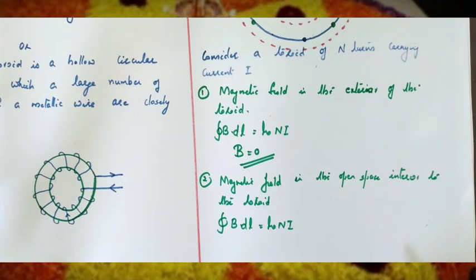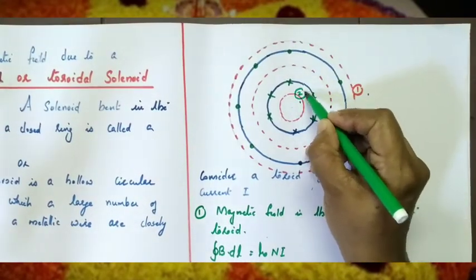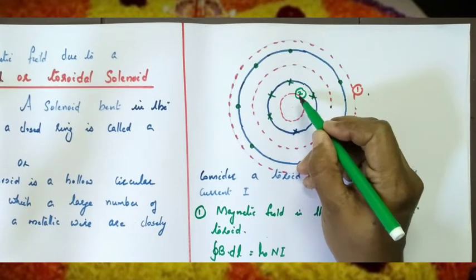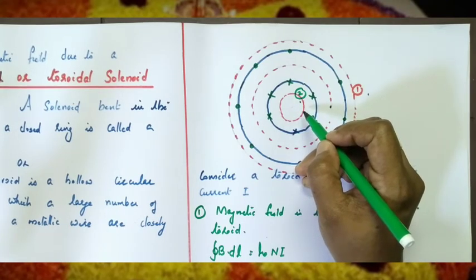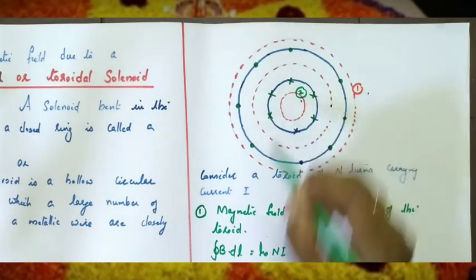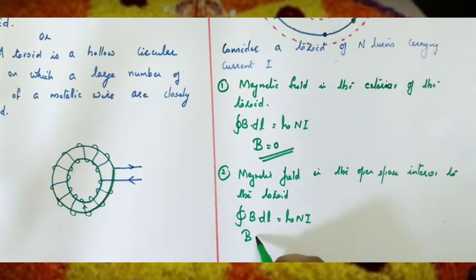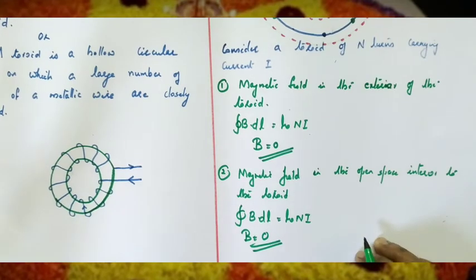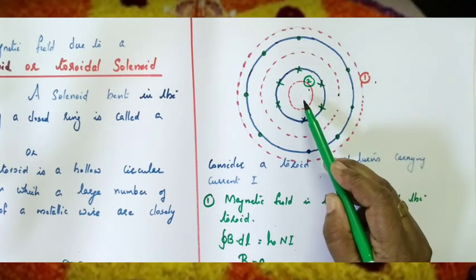In the inner region, this is an Amperian loop in the second region too. We have to find the magnetic field in the inner region. Is there any current enclosed by the Amperian loop? The current enclosed by the Amperian loop is equal to 0. That means the loop does not enclose any current. Therefore, here also I equals 0. So the magnetic field in the open space interior to the toroid is equal to 0. That means no magnetic field exists outside the toroid or in the interior region of the toroid.